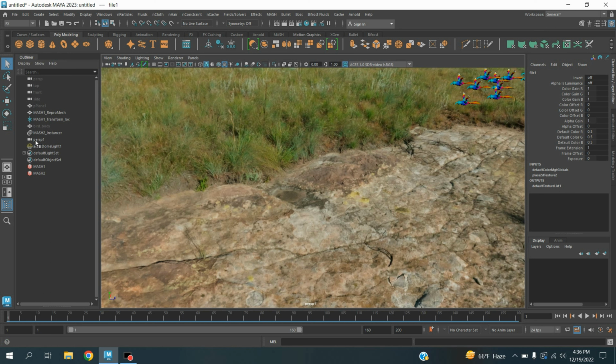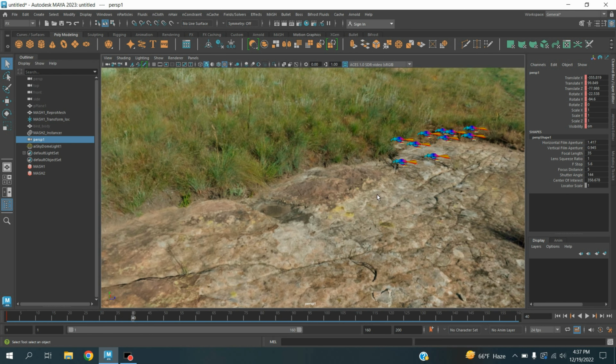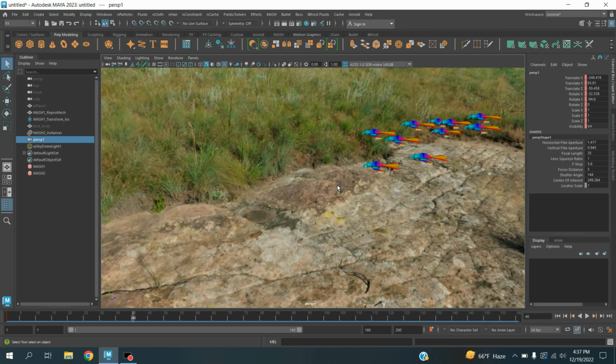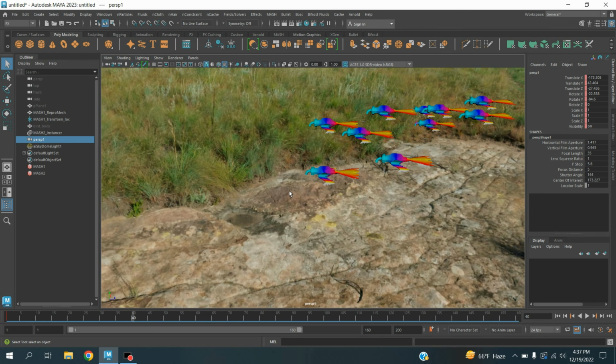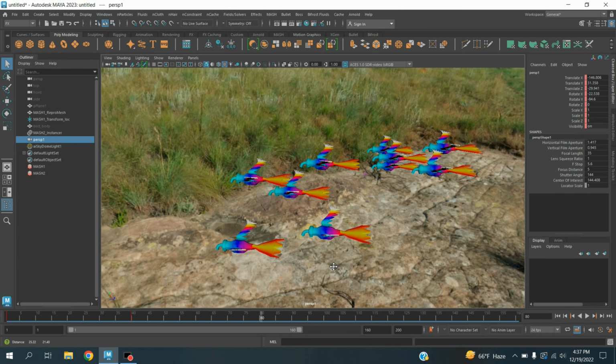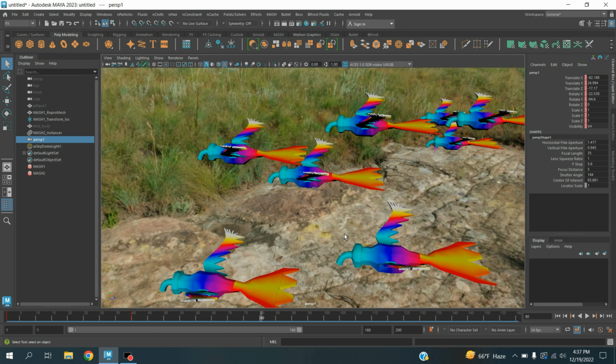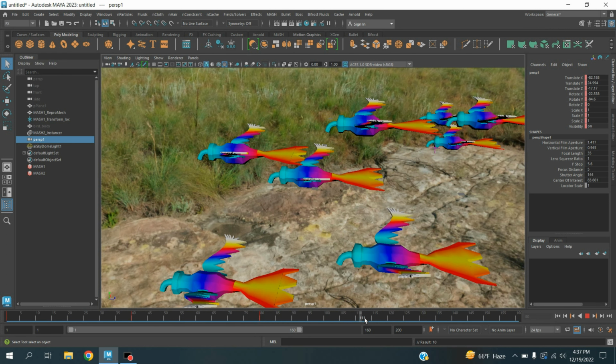Go to frame 1, select the camera, press S to make a keyframe. Now move the time slider to frame 40. Move the bird here. Again press S to make another key. Move the time slider to frame 80. Again press S. Move the time slider to frame